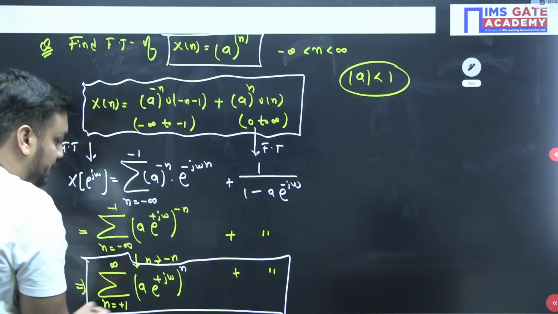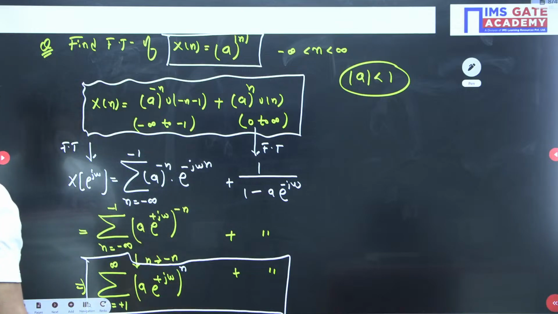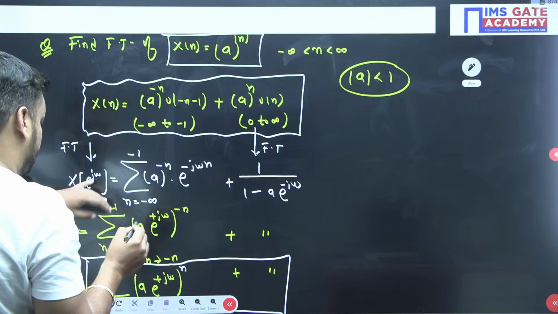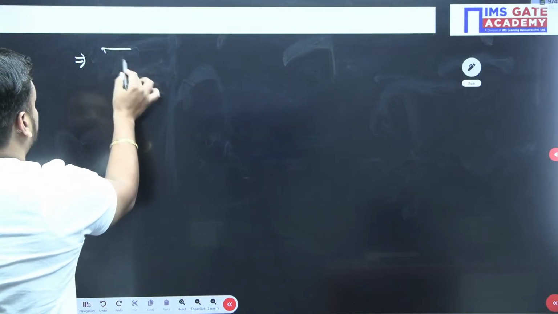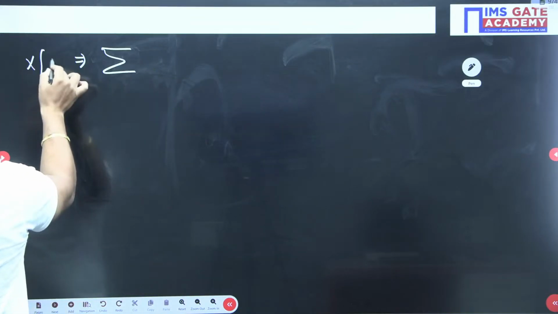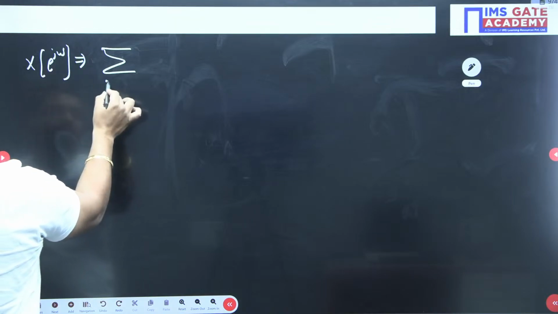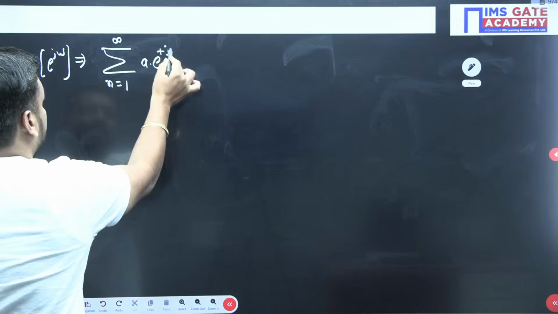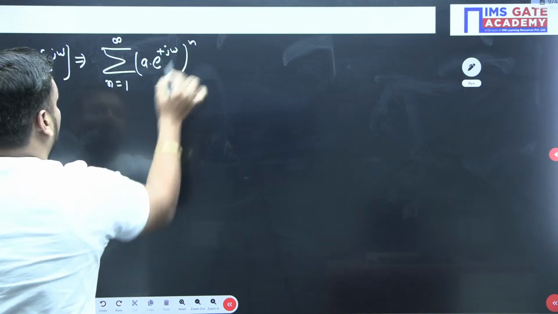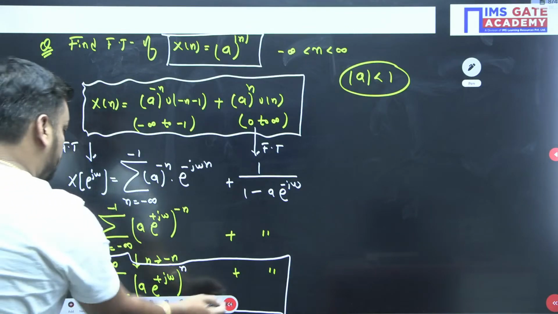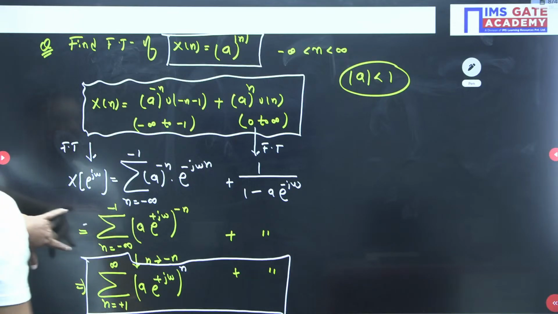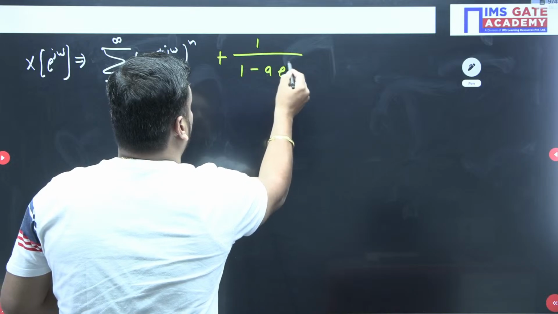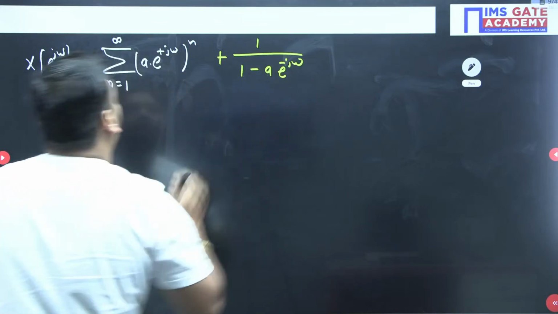Now I will write the same expression in the next slide. So what was my expression here, guys? The expression: sigma, we are looking for X(e^{jω}), the DTFT. So n equal to 1 to infinity of (a e^{+jω})^n, I think, yes or no? Just check this: (a e^{+jω})^n, and plus 1 upon 1 minus a e^{-jω}, that we already have.